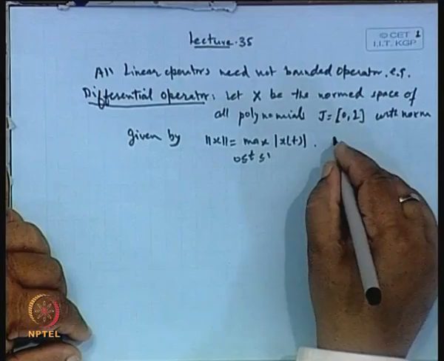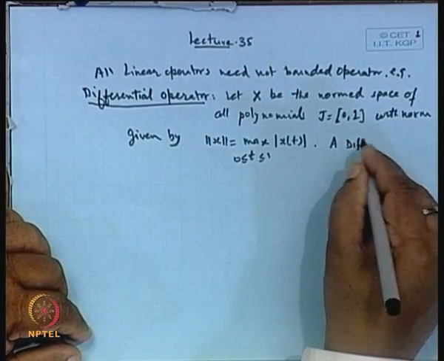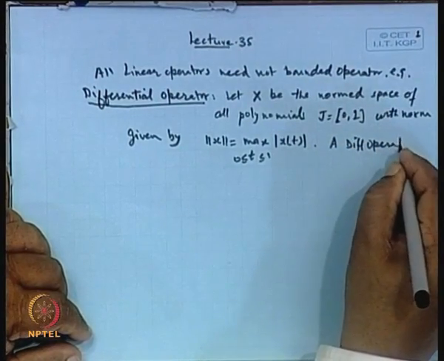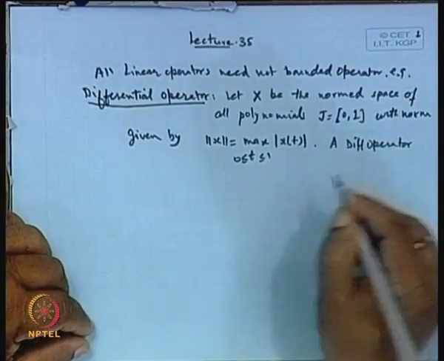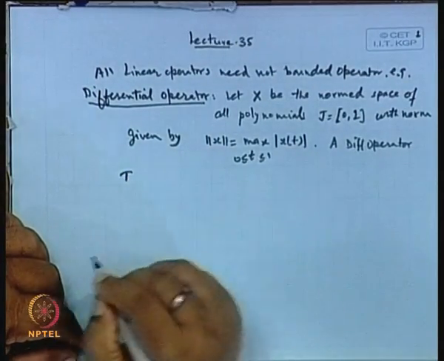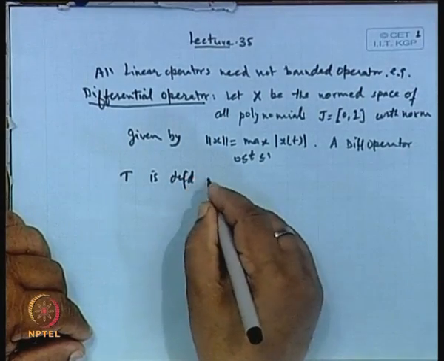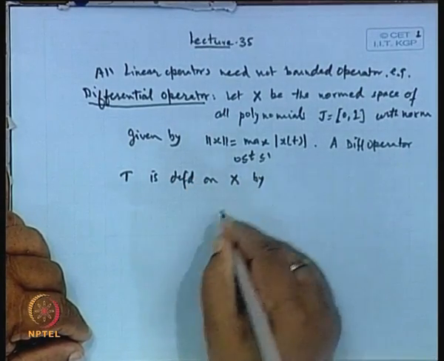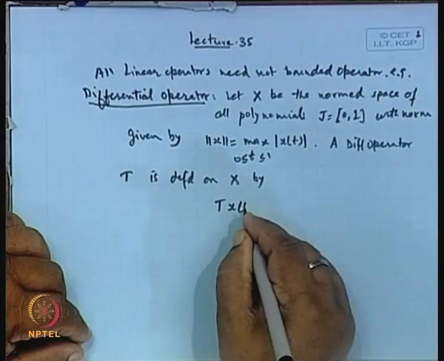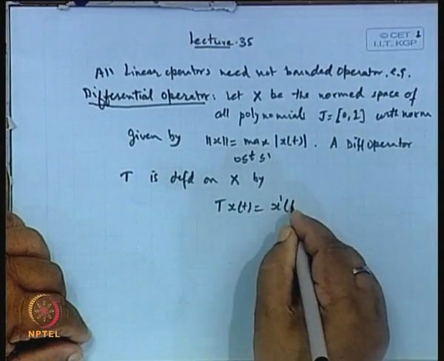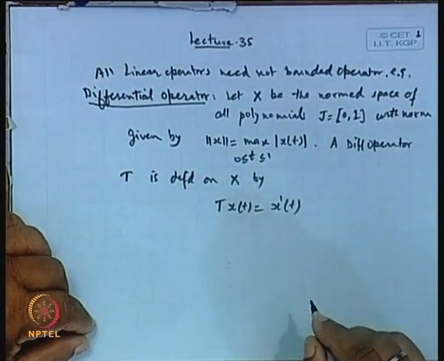And a differential operator T is defined on X by T x(t) equals x prime(t).